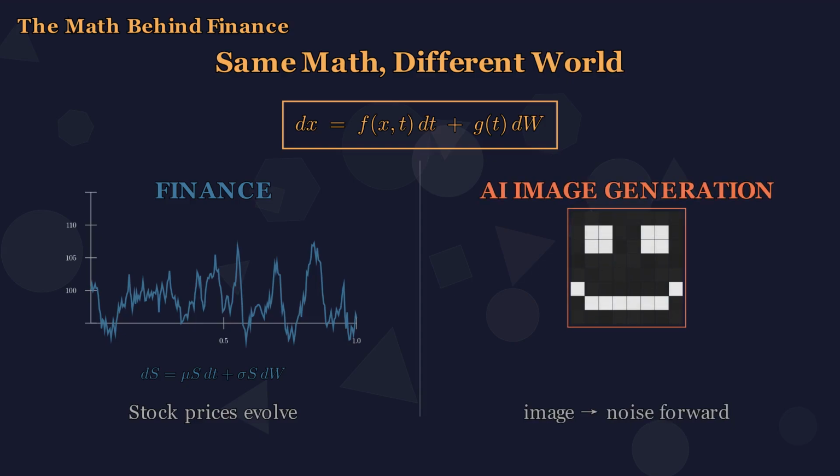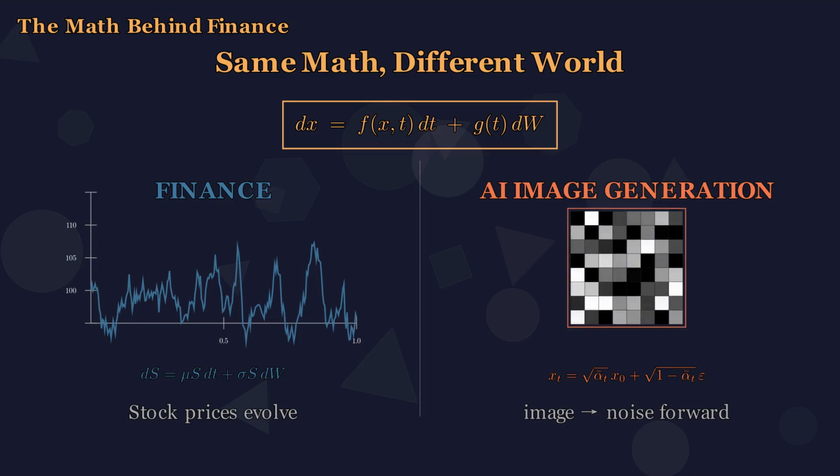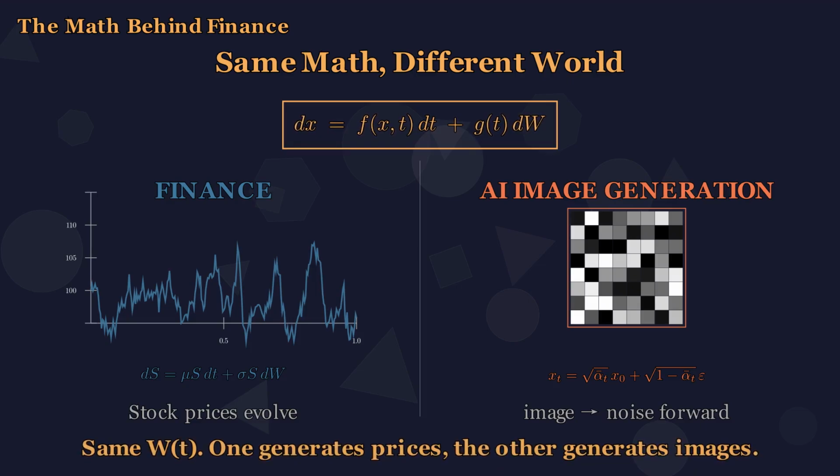On the right, AI image generation. Modern diffusion models, Stable Diffusion, DALL-E, Midjourney, add noise to an image step by step using exactly this equation. X at time t equals root alpha bar times x0 plus root 1 minus alpha bar times epsilon. Watch the image dissolve into pure noise. The same W that moves stock prices now generates images. Anderson in 1982 proved that the reverse of this process is also an Ito SDE. A neural network learns to run it backward, turning noise into photographs.